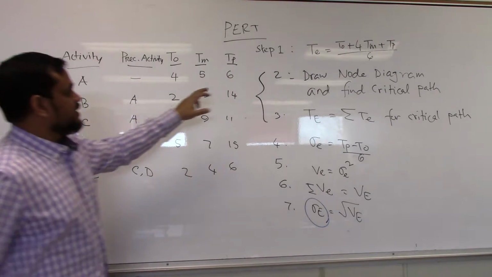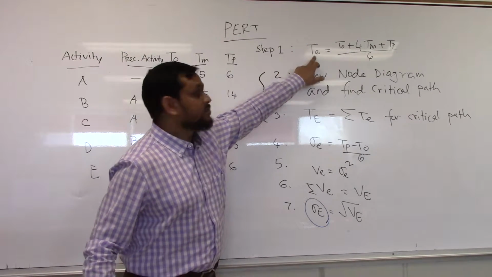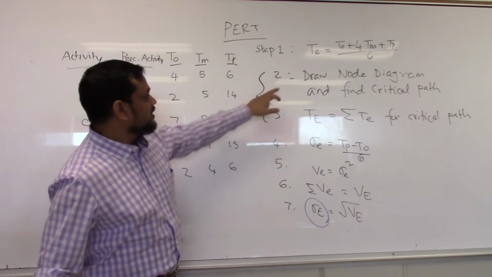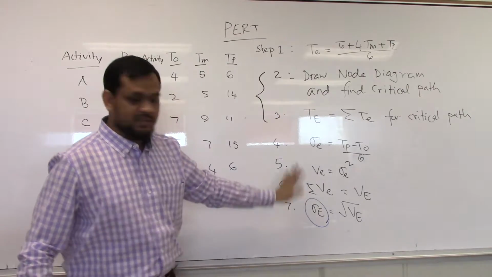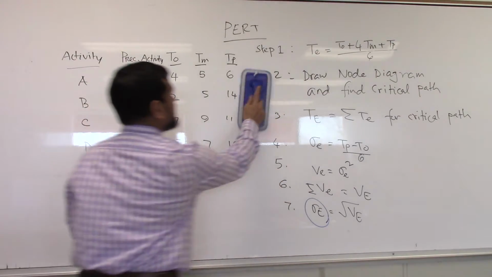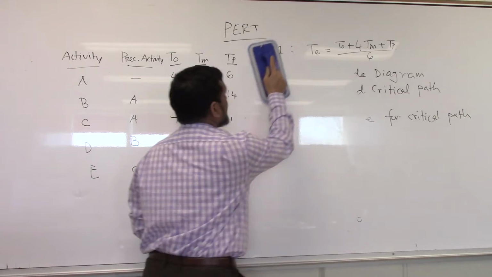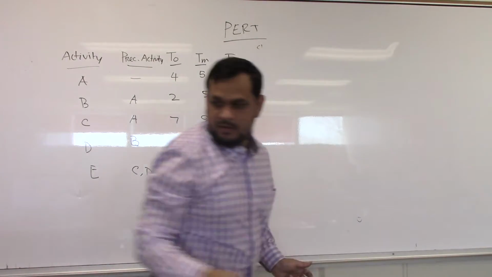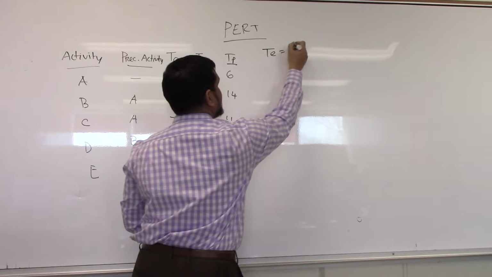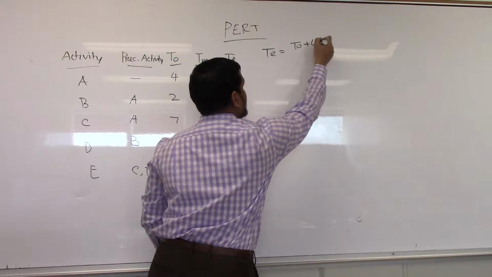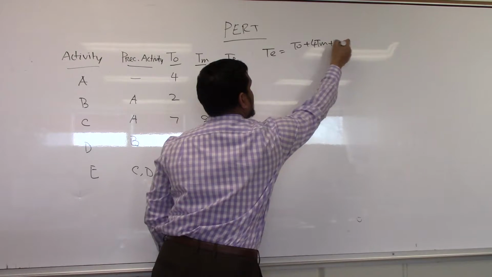Then the first step is to find my expected duration for every activity, then draw the diagram, find the critical path, find the duration. So I will erase this. Then what is TE? TE is TO plus 4 TM plus TP, divided by 6.